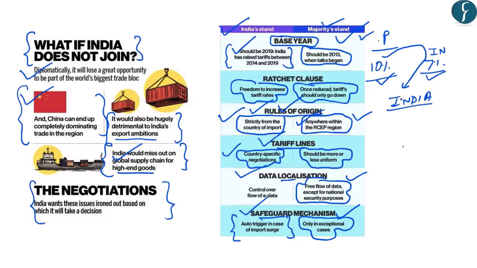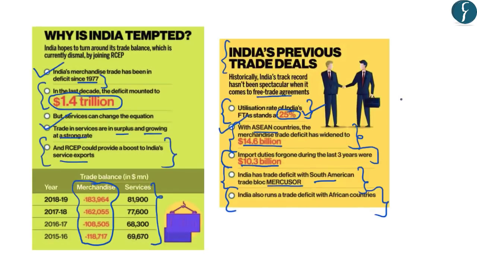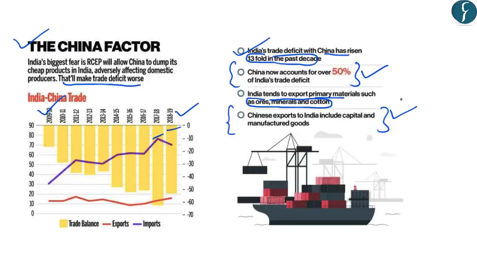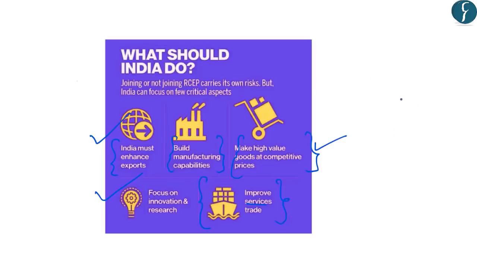And after that, we have looked at various concerns which have been raised by India regarding the various clauses of the RCEP deal. After that, we looked at why India was tempted to join the RCEP and how have the previous free trade agreements of India with various other trade blocs and countries fared in the past. After that, we looked at the China factor in India withdrawing from the RCEP. And finally, what all areas need to be focused before India joins RCEP.